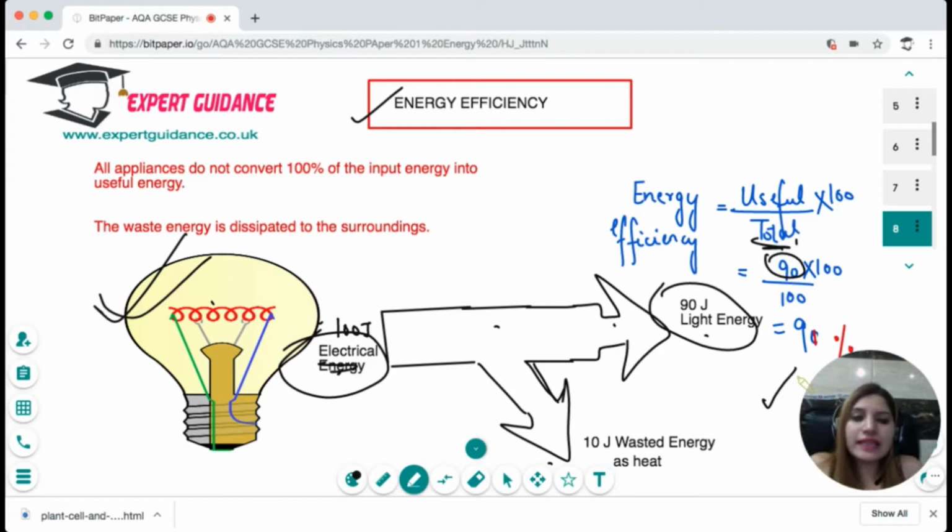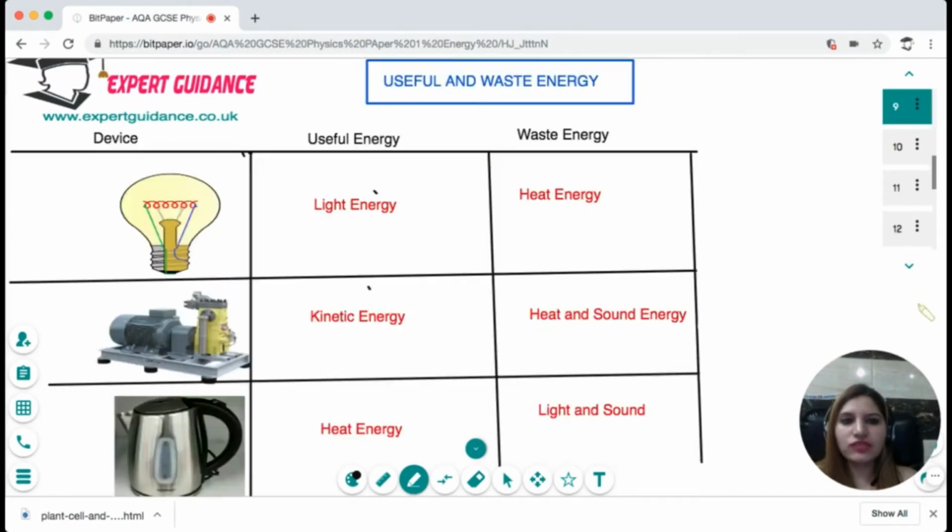So efficiency here is 90%. In the exam, they can give you the total energy, the efficiency, and ask you how much is the useful energy, or they can give you the useful energy, waste energy, and ask you how much is the input energy. So always remember, input is equal to the useful and the waste energy. And energy efficiency, you will be taking useful energy divided by total times 100. Okay, so I hope this concept of energy efficiency is clear to you.